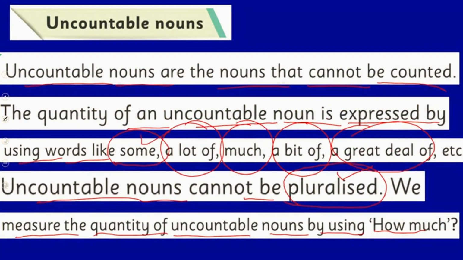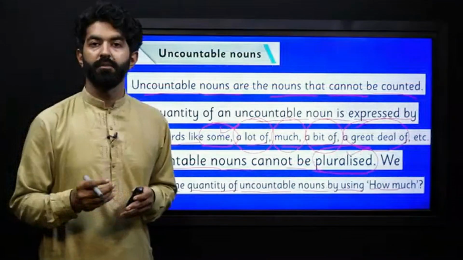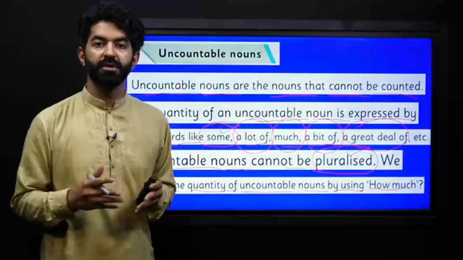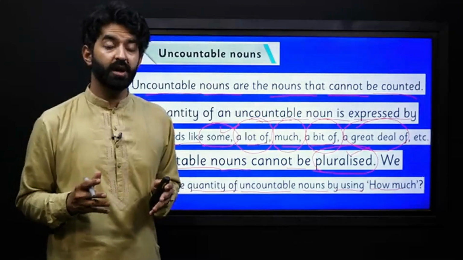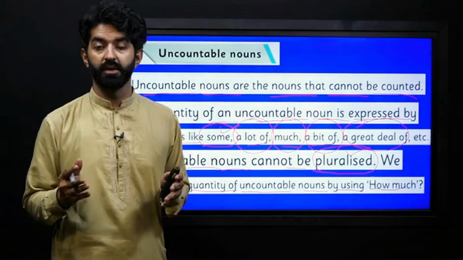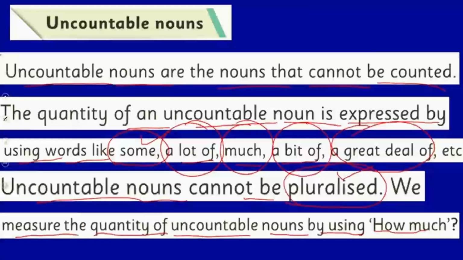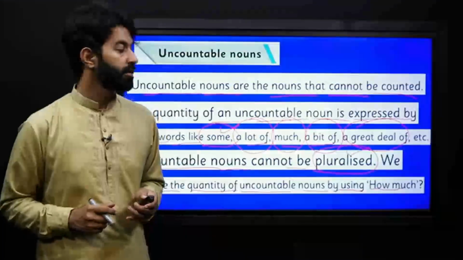Also, to tell the quantity of uncountable nouns, we have some phrases like some, a lot of, much, a bit of, a great deal of, etc. A pinch of salt, a sprinkle of sugar, something like that. All these are the phrases that we use before the uncountable noun.